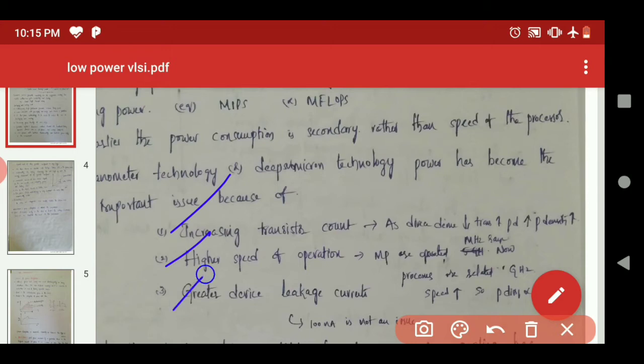The third parameter is greater device leakage currents. That means if you go for any kind of CMOS fabrication or MOS transistor, there are different kinds of leakage mechanisms. Those leakage mechanisms are also responsible for power consumption when the device is in the on condition. When the device is in the static mode of operation, at that time there is a possibility of some power dissipation also. So that is also an important consideration.